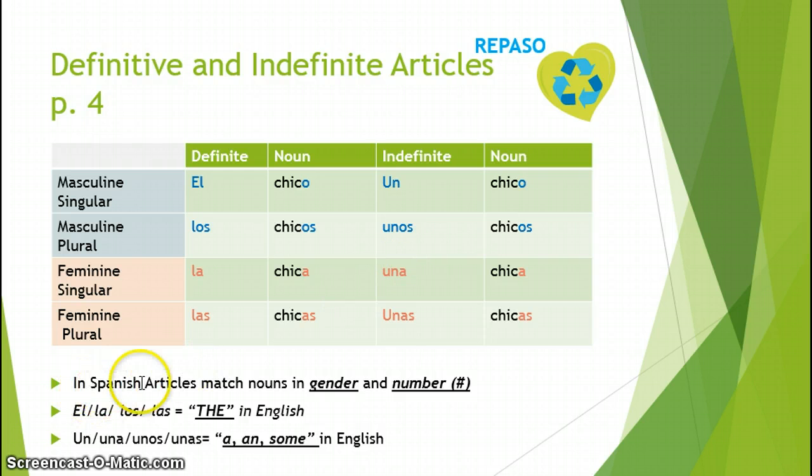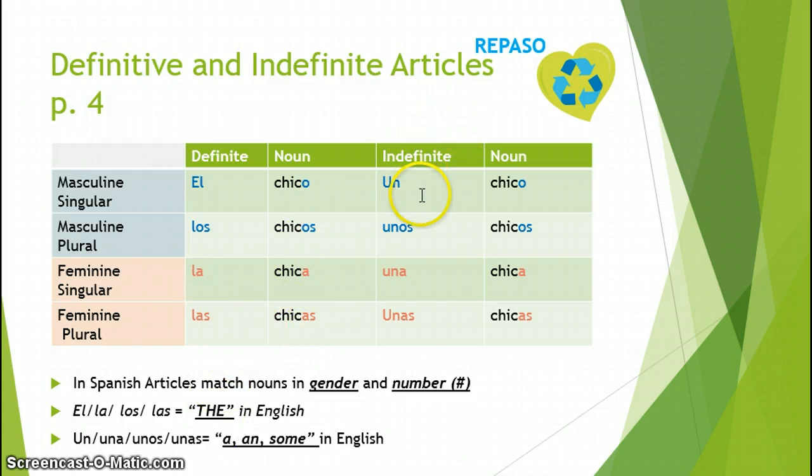In Spanish, we have articles which must match the nouns that follow in gender and number. Our definite articles listed here are el, la, los, and las. These are all the equivalent of the in English. So this would be the boys, the girl, the girls. So notice that I have singular, singular, plural, plural. What I do to one, I have to do to the other.